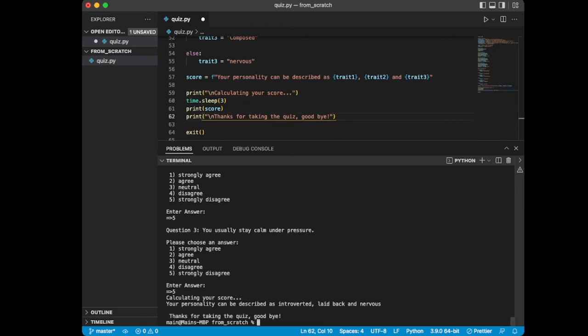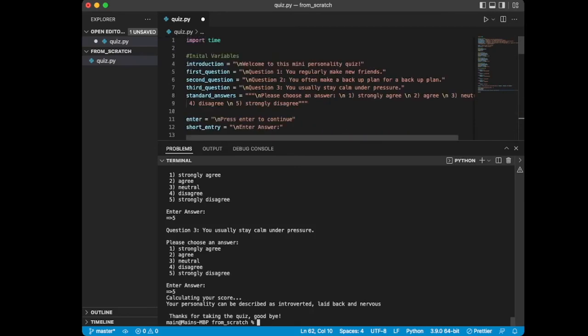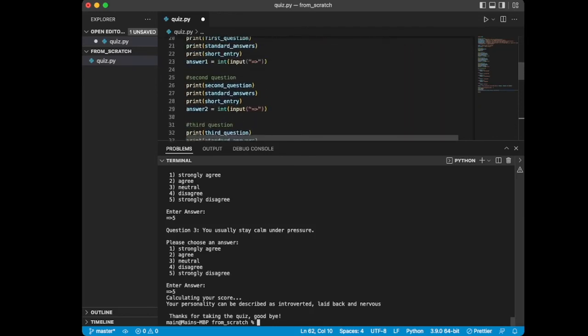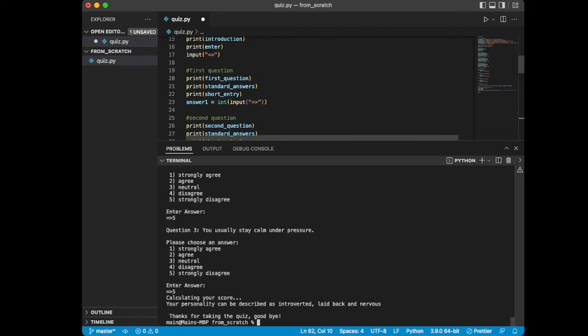But for the most part, you can see from 0 to actually building our program, we have gone from knowing nothing about code to building our own little quiz. So if any of you have been following along and have taken these questions and put them in there, I would love to see what kind of personality quizzes you guys come up with. Maybe you want to do some other quizzes.